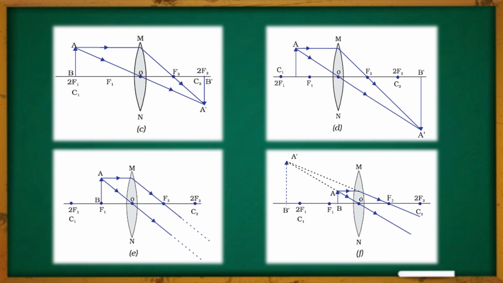And this is the only case where a virtual and erect image will be created. As you can see here, the nature of the image is virtual, because we have imaginarily extended the two rays in the backward direction, and it is also an erect one, and the size of the image is enlarged. And the position of the image is that it is created beyond F1 on the same side as the object. Yes, this is the only case where the image is formed on the same side of the object.